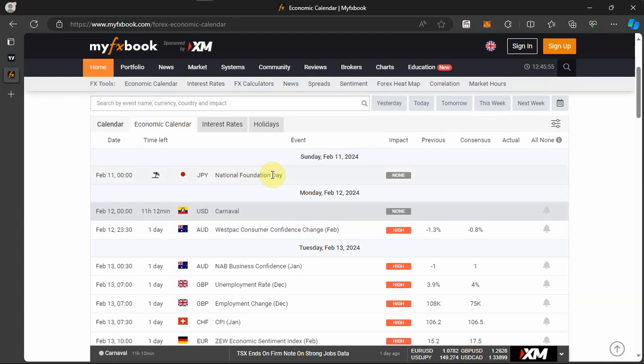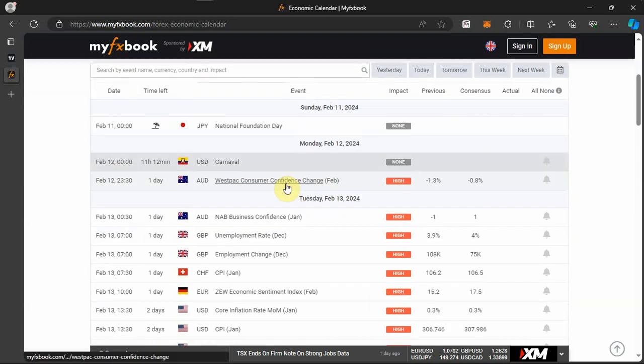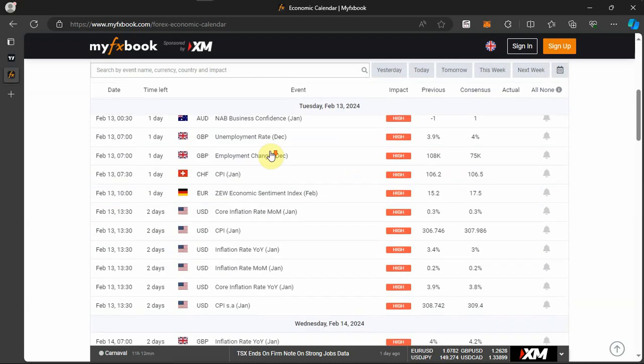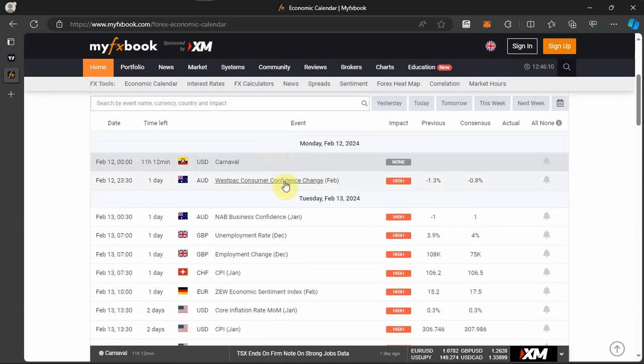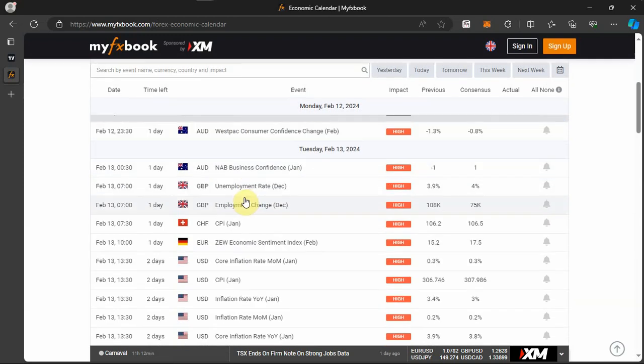Sunday is a bank holiday for Japan. On Monday we have a bank holiday in the USD. This news doesn't really have an effect on the market, so just ignore that. On Monday, the 12th of February 2024, we have the Westpac Consumer Confidence Change for the month of February for Australia. Tuesday, we have the Business Confidence for the month of January for Australia.